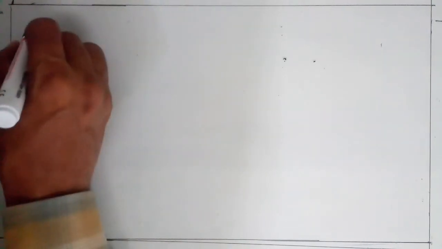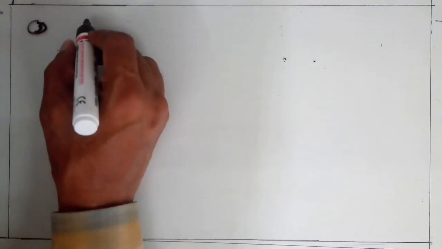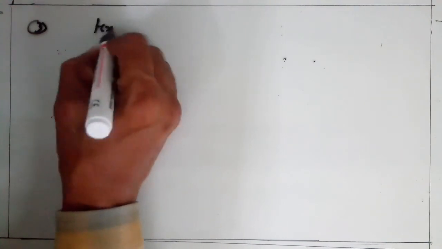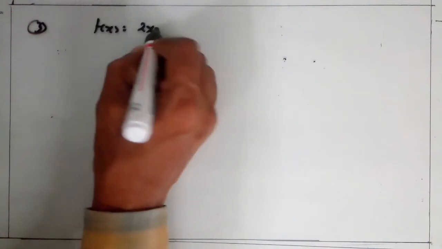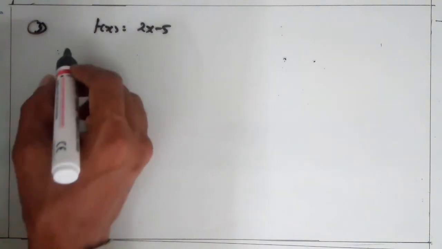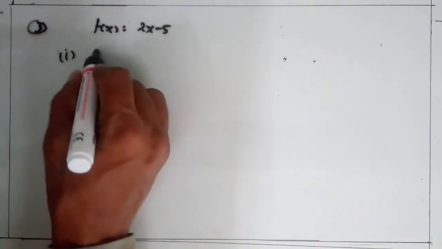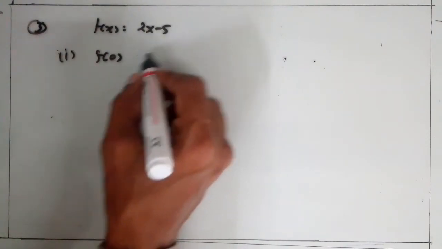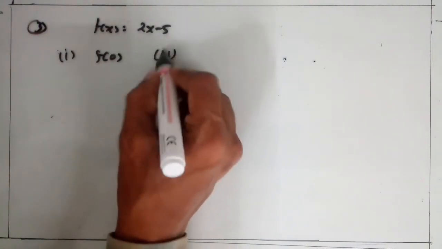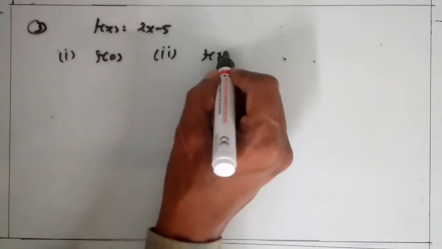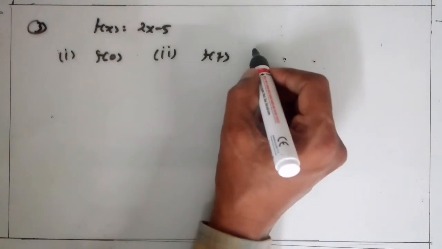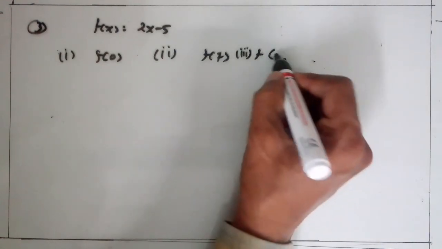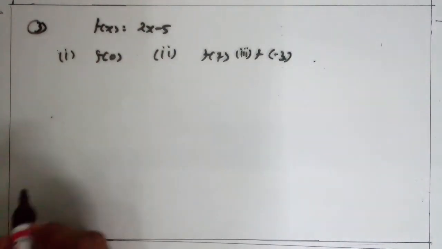Now question number 3. A function f is defined by f(x) = 2x - 5. Find the image of 0 under f, similarly the image of 7 under f, and third, the image of -3 under f.